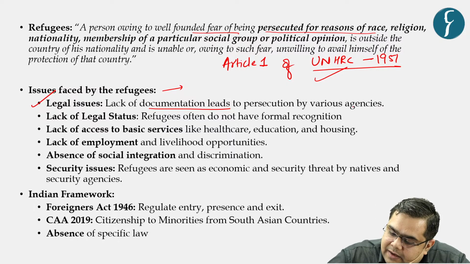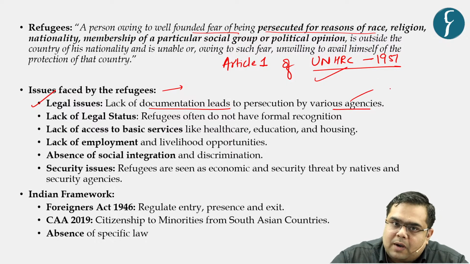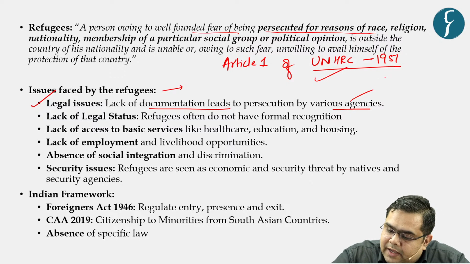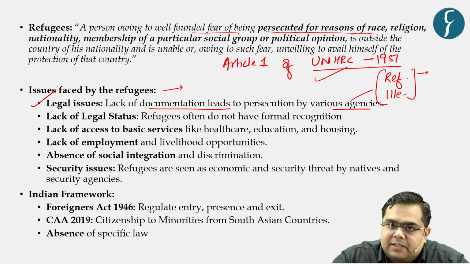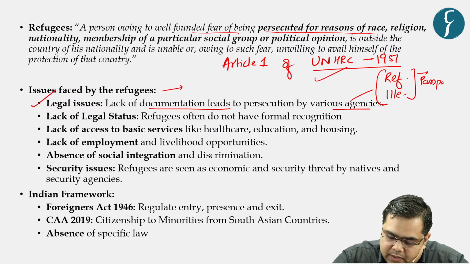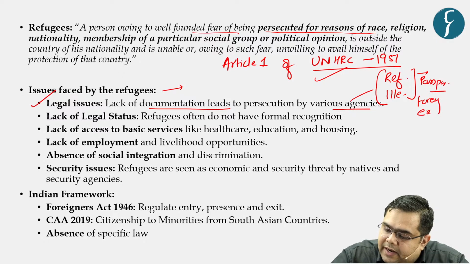Then again, in context of India, see, in India, there are two concepts. First is refugee and another is illegal immigrant. So entry and exit in India is regulated by two acts, first being the Passport Act and the Foreigners Entry and Exit Act.